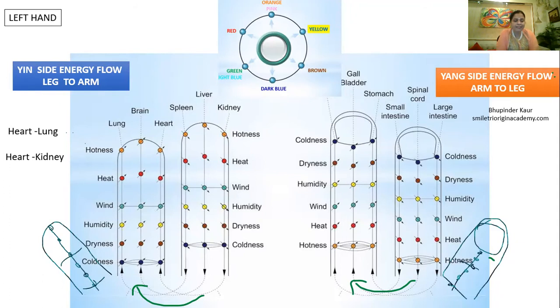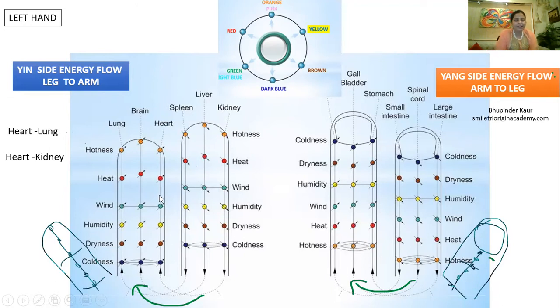Now, what we did here is vertical treatment, because in each treatment the last step is to inform the commander, the higher meridian. But the main treatment was done in this one meridian. So we did heat tonification and dryness sedation in the heart meridian, and we didn't move to any other meridian. So this is called vertical treatment.